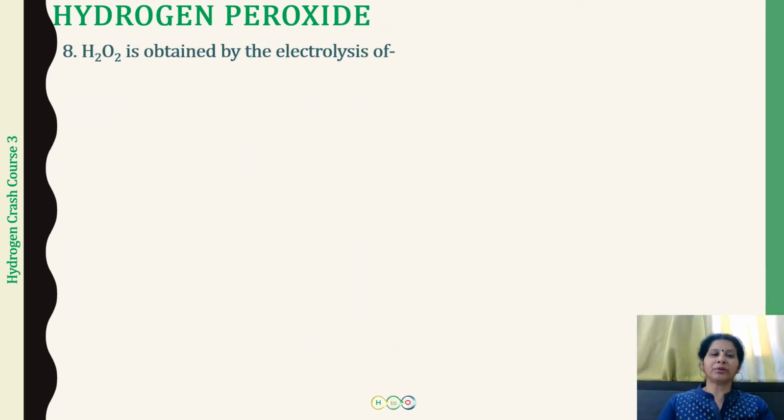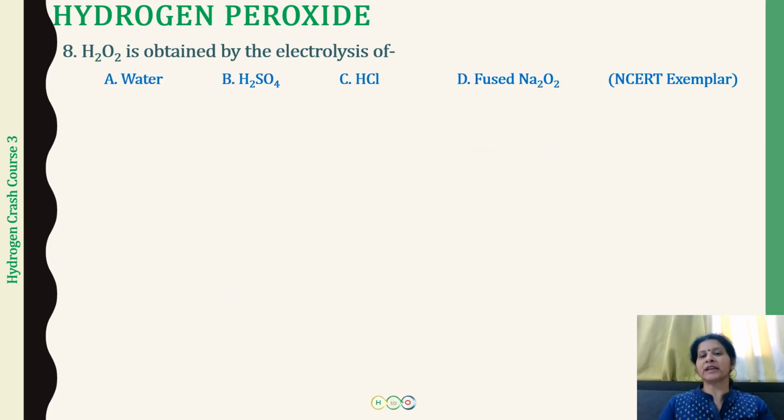So hydrogen peroxide, the next question is that this can be obtained by the electrolysis of water, H2SO4, HCl, fused Na2O2, and a question asked in the NCERT exemplar book. Now this is a very important reaction by which we can industrially prepare hydrogen peroxide.